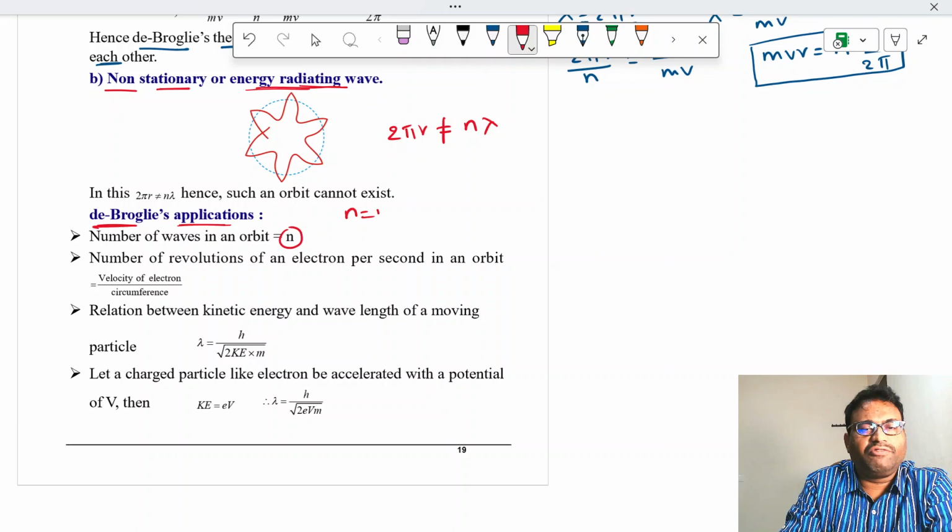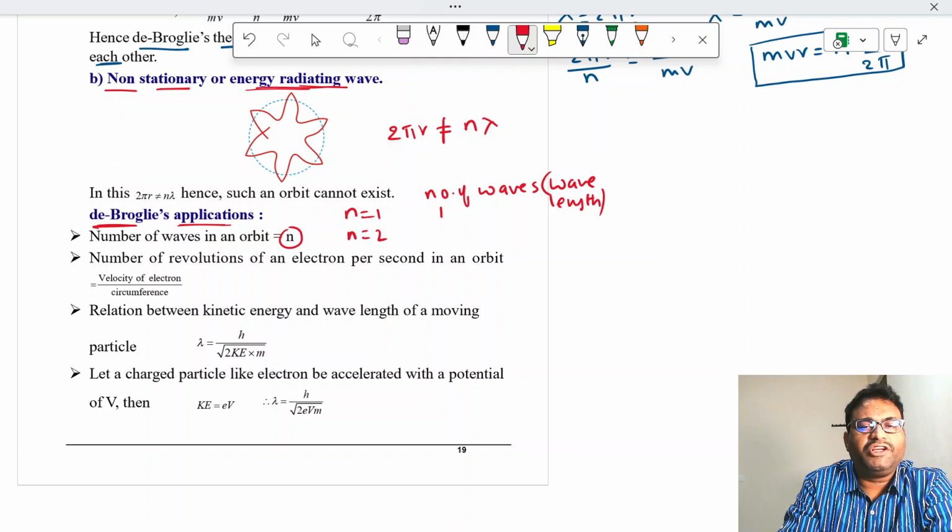If n is equal to 1, the number of the orbit is 1, then the number of waves, or wavelengths, it covers is 1. If n is equal to 2, how many wavelengths does it cover? It makes 2. In the same way, if n is equal to 3, how many wavelengths does it make? 3. Now only we have discussed.